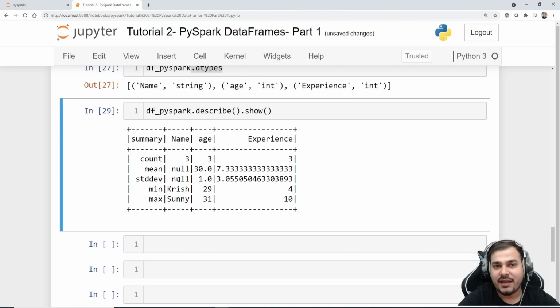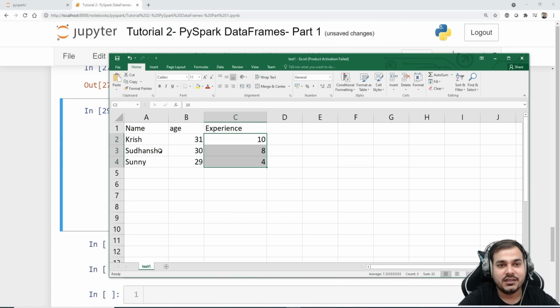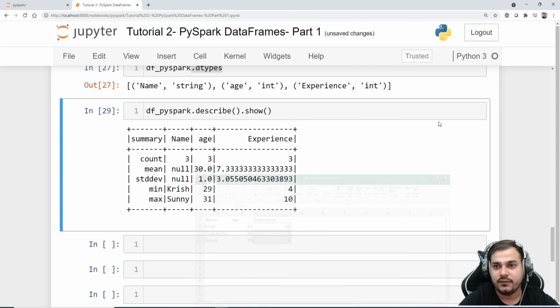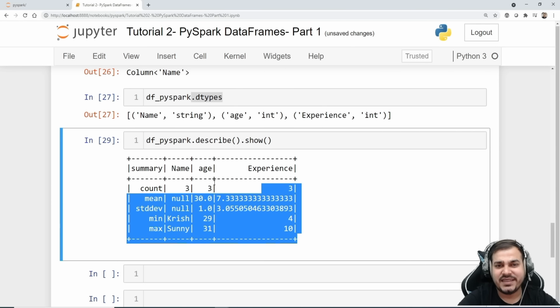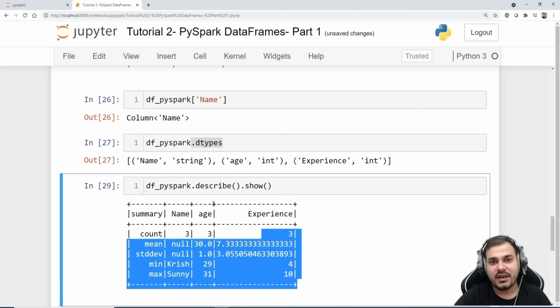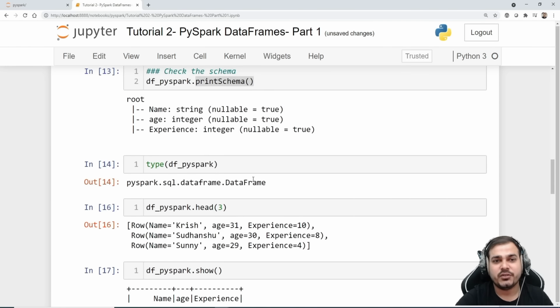Over here obviously you don't have anything, so min and max is basically taken on the index, because in the second index you'll be able to see Krish is there, and after that Sunny is there in the fourth index, and all the remaining information is actually present. So this is basically the same as the describe option that we had actually seen probably in our pandas, right? So similarly we have done that. Okay, so describe option is also done.